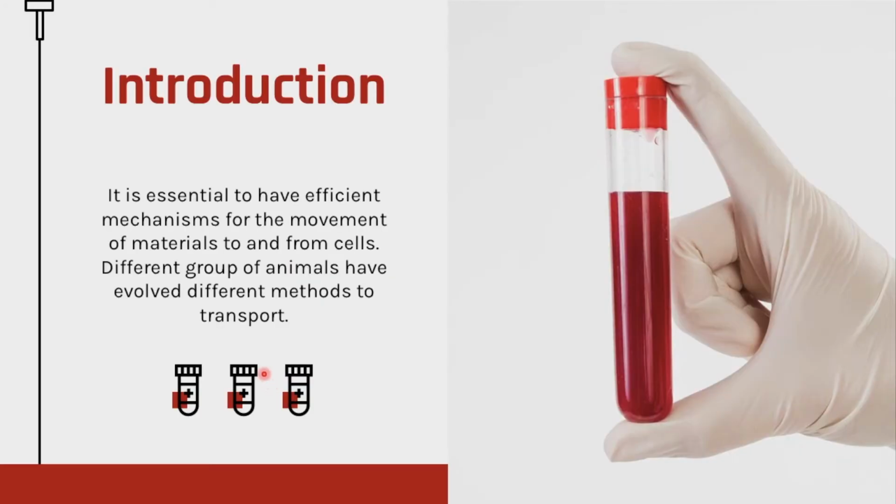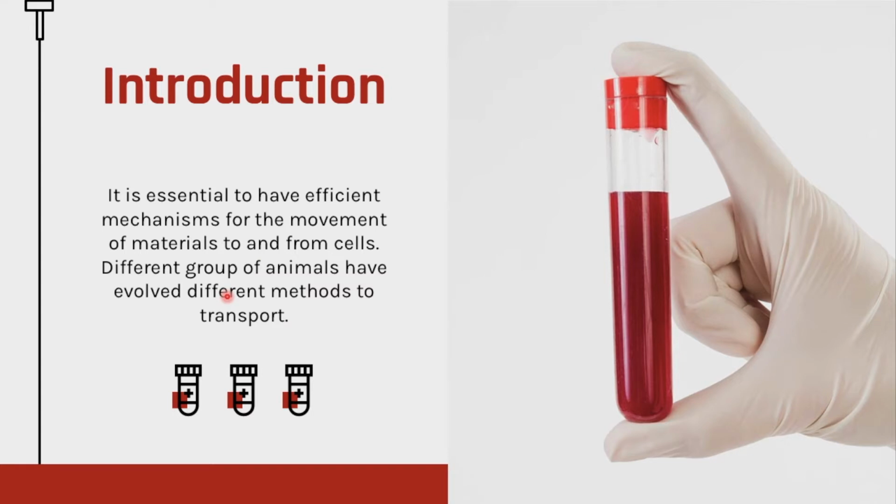So let's start with the introduction. It is essential to have efficient mechanisms for the movement of materials to and from the cells. Here, materials can be anything. Example like oxygen. Oxygen is needed, right, for the cell to function properly. Oxygen, sugar, that is glucose. Different groups of organisms have evolved different methods to transport. Here material can also be carbon dioxide or any other waste material because it can't stay in the cell or the cell will get damaged.